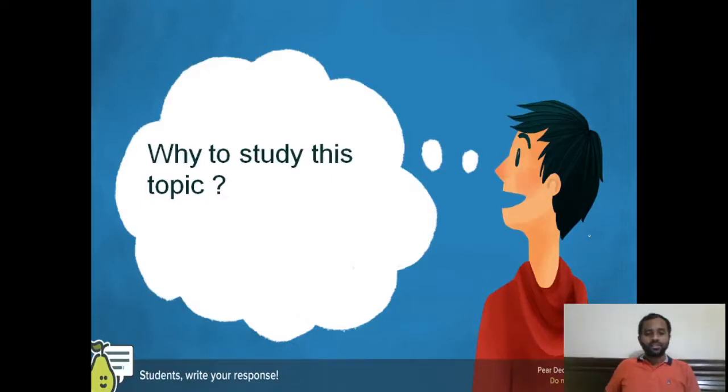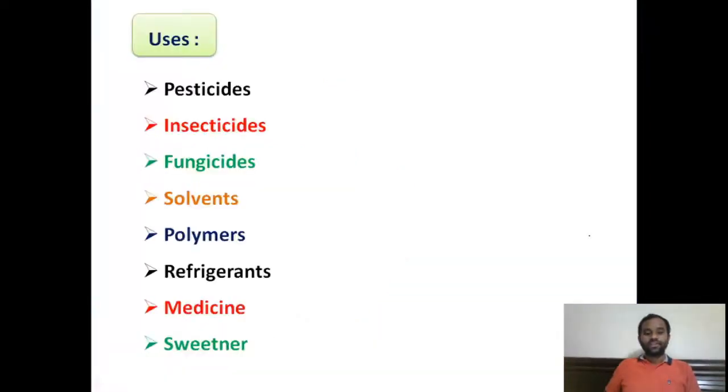And of course these halogen compounds are also used as refrigerants, that is freons, which is used as a chemical in refrigerants to cool substances, right? And also these halogen compounds are used in the medicinal field also, right? So you can see here, these are the variety of uses for these halogen compounds.